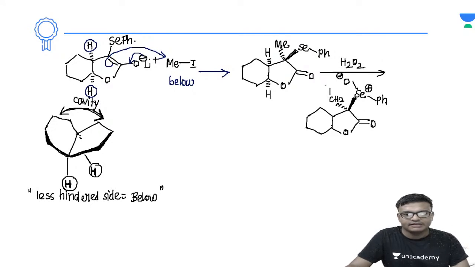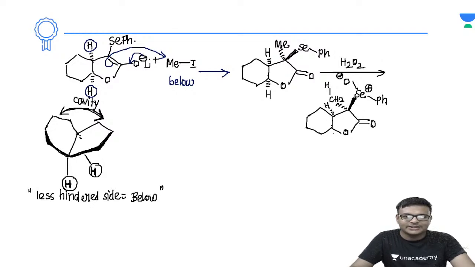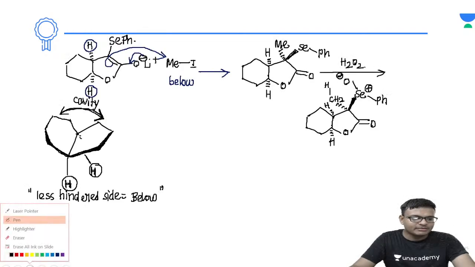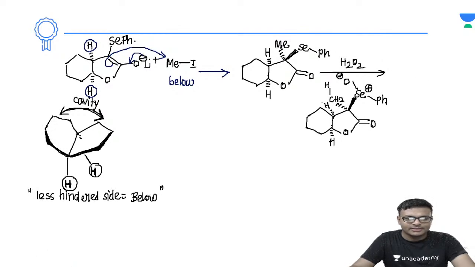Now CH3 can be written like this also, right? Look, the selenium group is present above the plane or below the plane? The selenium group is present above the plane, but above the plane there is no hydrogen. In this ring junction, there is no such group which is above the plane. So this negative charge cannot abstract the proton from the ring junction. It must attack the proton which is present directly to it.